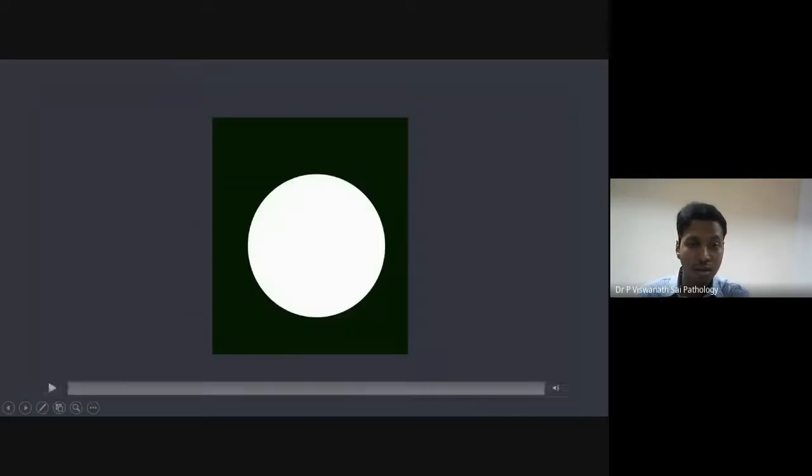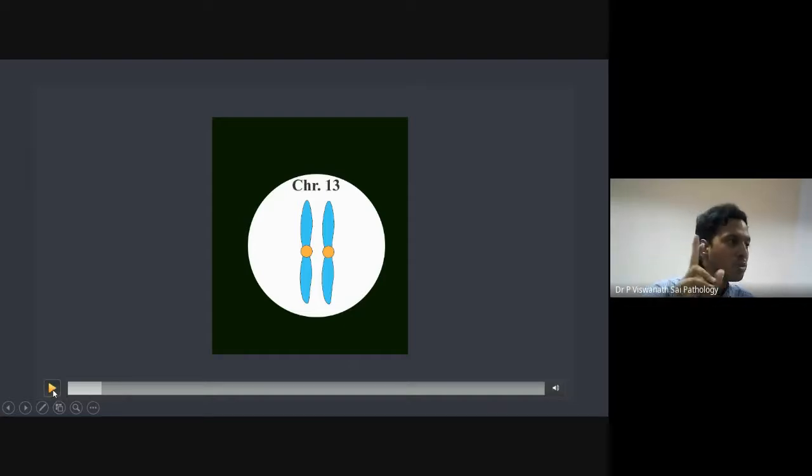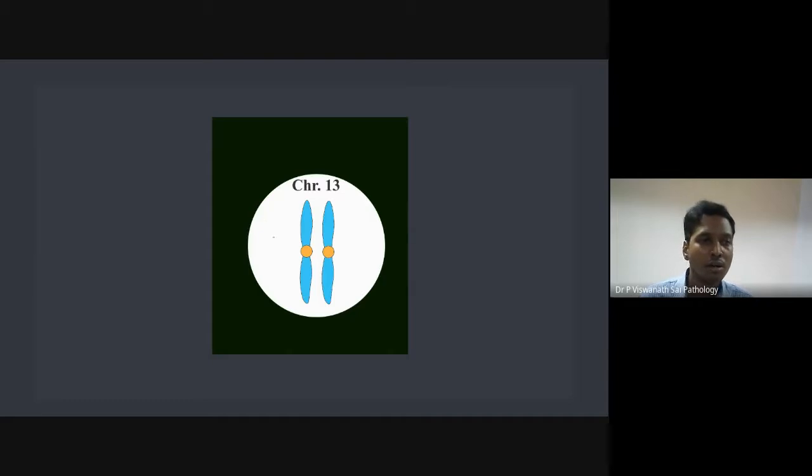Firstly, imagine, once again, our beautiful cell. This time we have given it a green color. Now the nucleus is white color. Let's take any chromosome. Let's imagine the RB gene is on chromosome 13. How many copies of each chromosome do we have? 2 copies. We are diploid organisms, right? So obviously you have 2 copies of chromosome 13. It is easier to remember. What is the unlucky number for most people? 13, right? So 13 is considered unlucky. If you have something important, something has mutated, your luck is very bad. So that's why 13. So RB is on which chromosome? Chromosome 13. Now we'll see what happens.